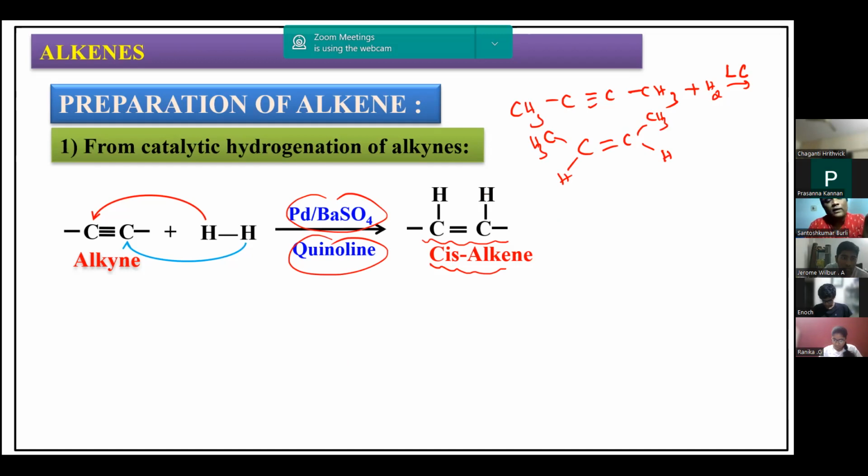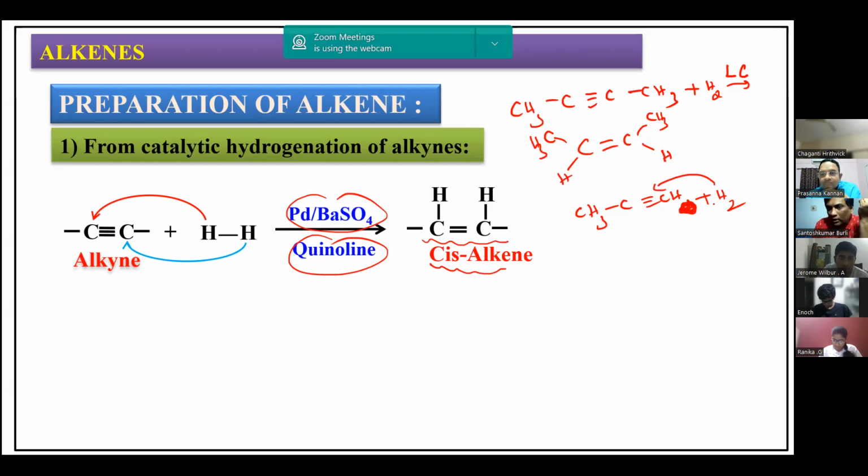If we do not get a geometrical isomer, for example if I have an alkyne like CH3, C triple bond CH, and do hydrogenation, it does not give any cis or trans. It gives the normal alkene because it does not exhibit cis-trans isomerism.